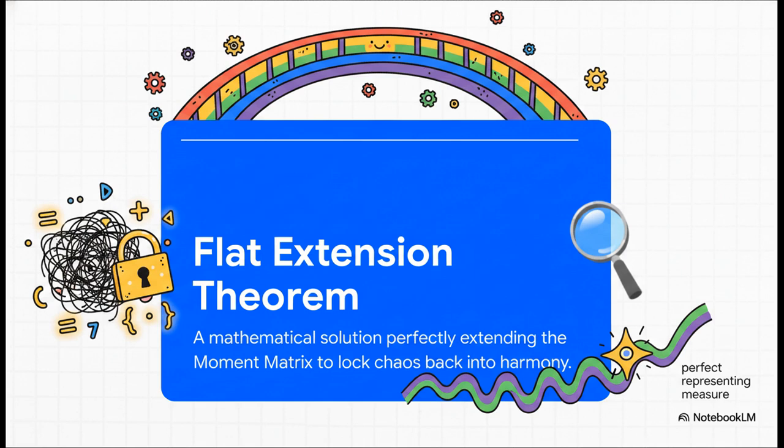So they invoked the flat extension theorem. In the actual mathematics of Bhardwaj and Zalar, this right here is the master key. It's a constructive approach to the truncated moment problem on cubic curves in Weierstrass form. And that word constructive is crucial. Instead of just proving something exists abstractly out in the ether, a constructive solution literally builds the bridge for you. By extending the moment matrix perfectly, which means they grow the mathematical grid without adding any new underlying complexity or rank, the flat extension theorem mathematically locks the chaotic topology right back into a perfect harmonious algebraic structure.